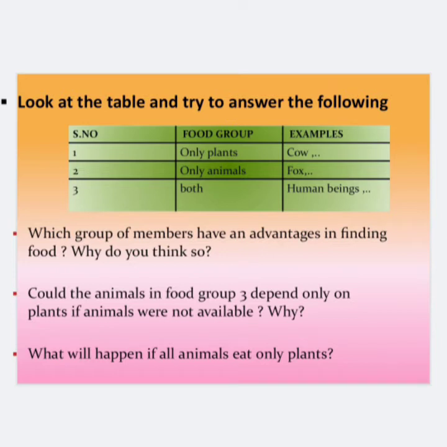The next question is, what will happen if all the animals eat only plants? Guess, this is the very simple thing. Without plants, animals would have no oxygen to breathe, right? If plants were not there, no animals can survive, as the only source of oxygen on this earth is plants, and we all would die, all the animals would die.